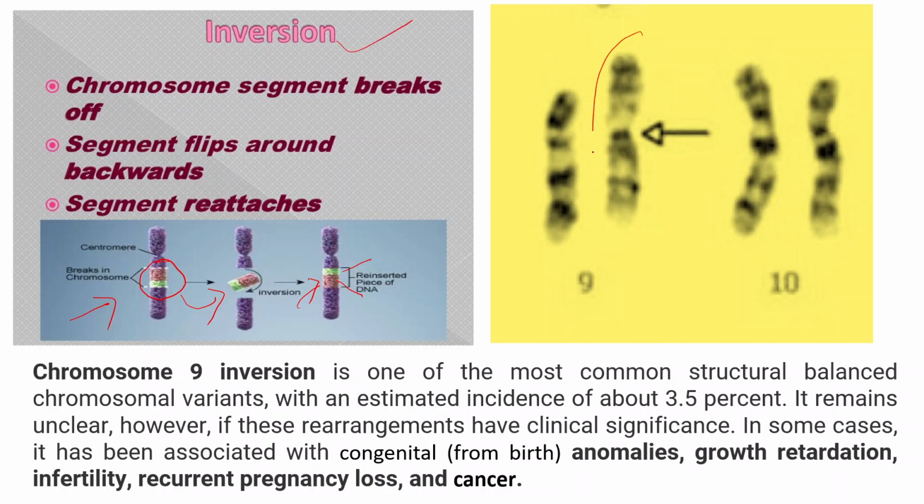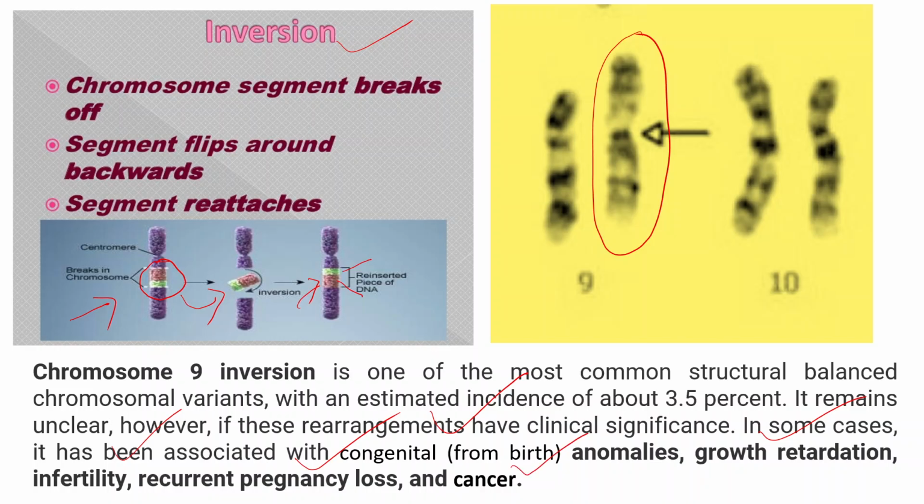So here in chromosome 9 we are able to see the inversion type of mutation. This mutation can result in a disorder known as chromosome 9 inversion, which results in certain anomalies from birth, also known as congenital anomalies, which include growth retardation, infertility, recurrent pregnancy loss, and sometimes cancer also.